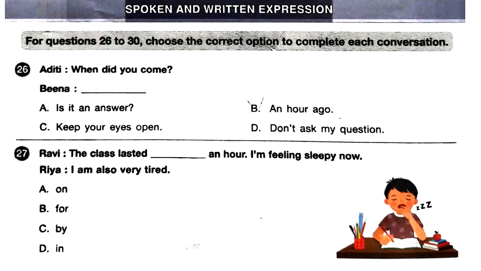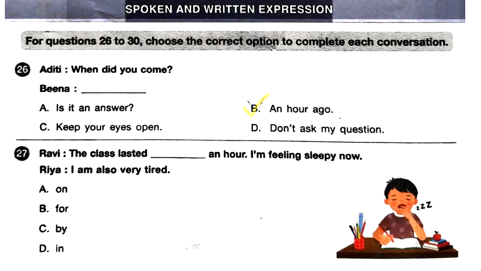Question 26. Atiti: When did you come? Beena: dash. A. Is it an answer? B. An hour ago. C. Keep your eyes open. D. Don't ask my questions. So which is the correct option which will complete the conversation? So Atiti asks, when did you come? So Beena says an hour ago. Correct option is option B.